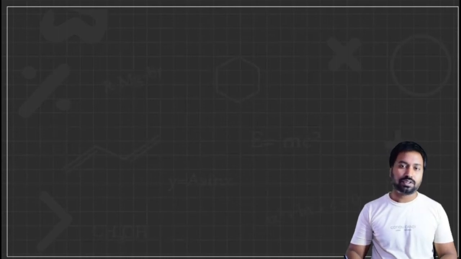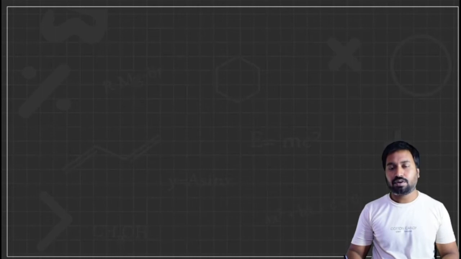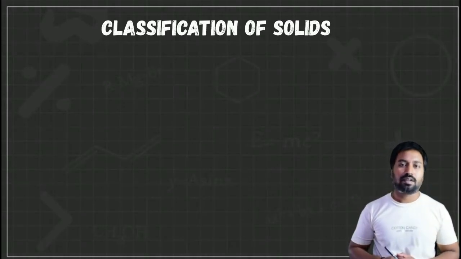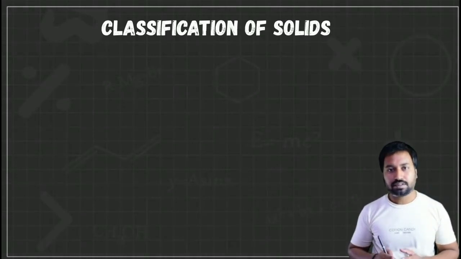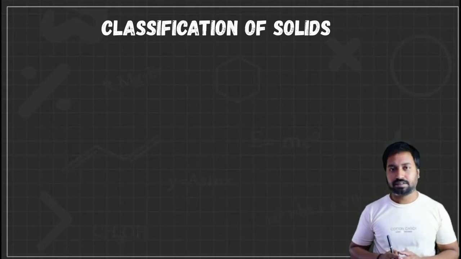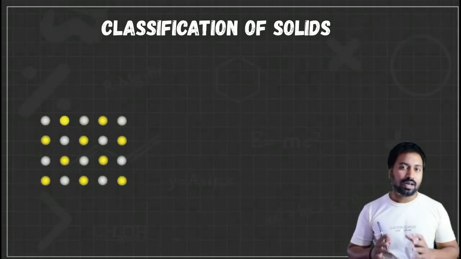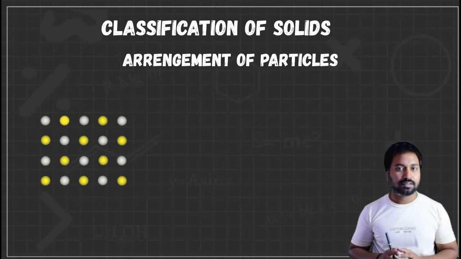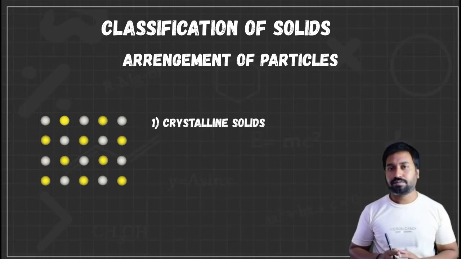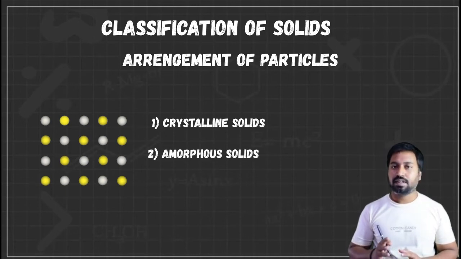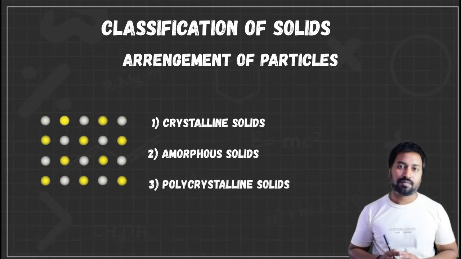In this video I'm going to discuss the classification of solids. As we know, in solids the particles are compactly arranged. Depending upon the arrangement of the particles, solids are classified into three categories. The first one is crystalline solids, the second one is amorphous solids, and the third category is polycrystalline solids.